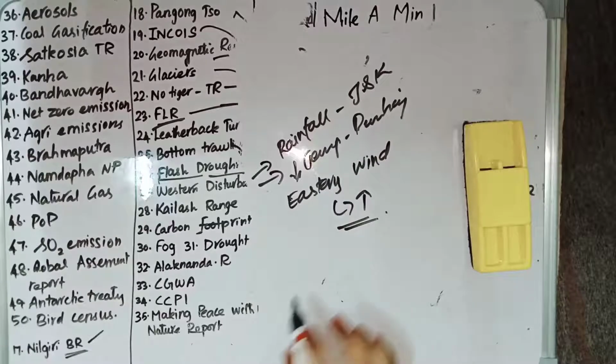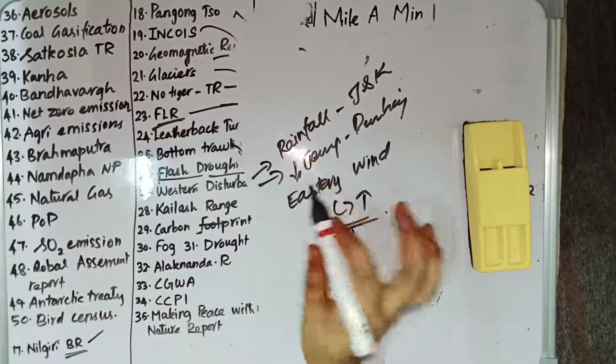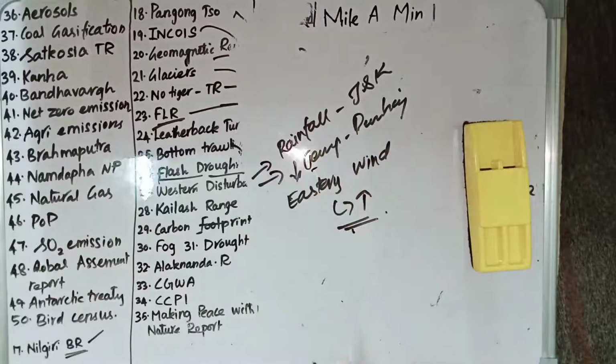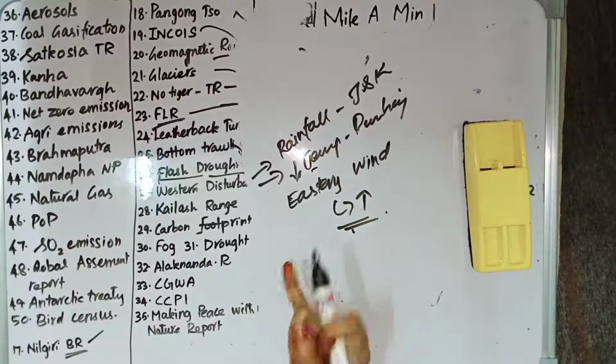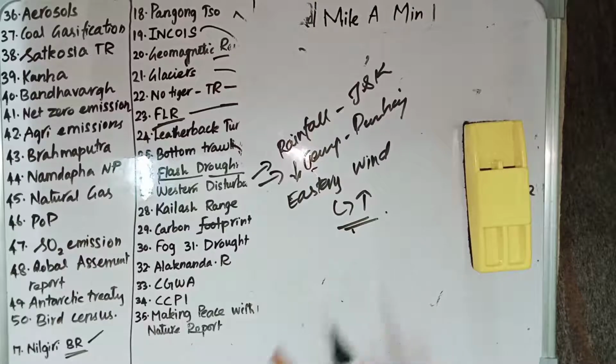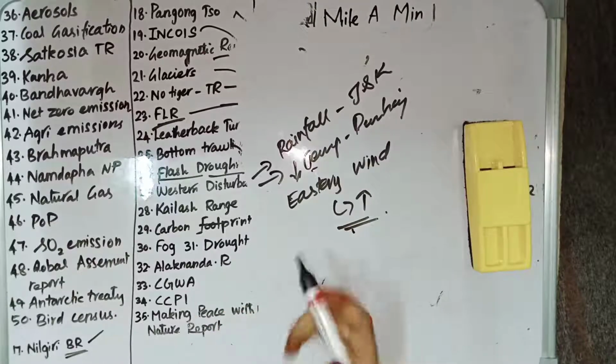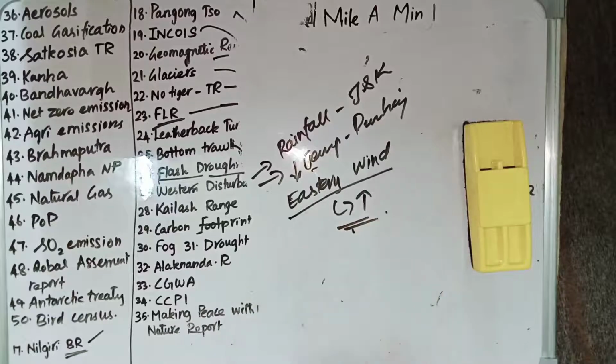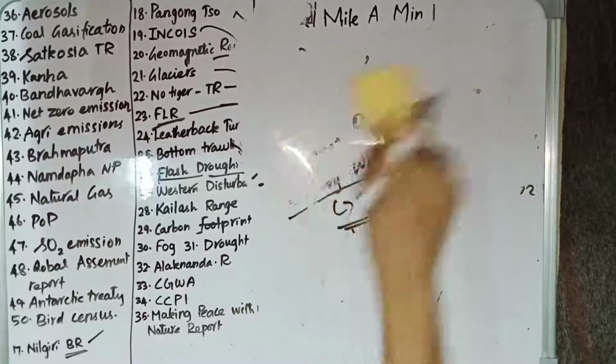So these are the things. It increases the temperature in northern India, whereas western disturbance decreases the temperature in the Punjab Haryana belt. The western disturbance brings rainfall in the Jammu and Kashmir region, in the extreme north India, whereas it decreases the temperature in Punjab, Haryana, Chandigarh and Delhi region, whereas this easterly wind will increase the temperature in northern India.